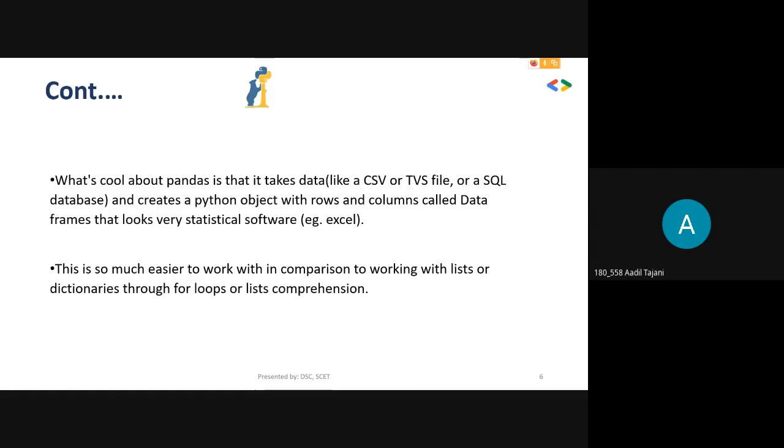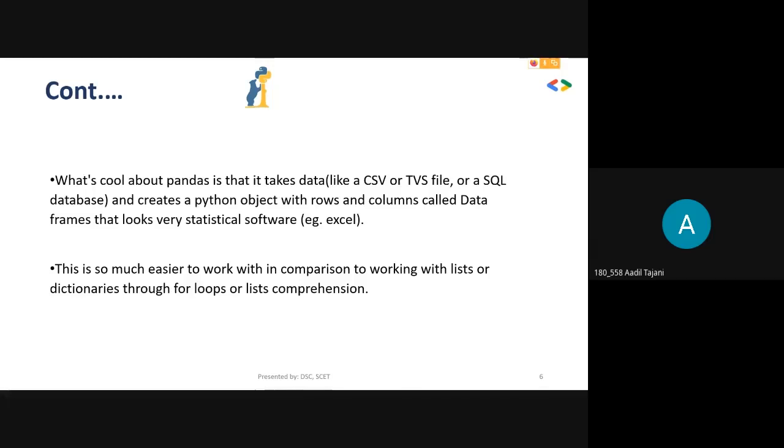What pandas does is convert all that data into a data frame, which is very familiar from statistical software like Excel. There are columns and there are rows. So it converts all kinds of data into one single, statistical-software-looking data frame.